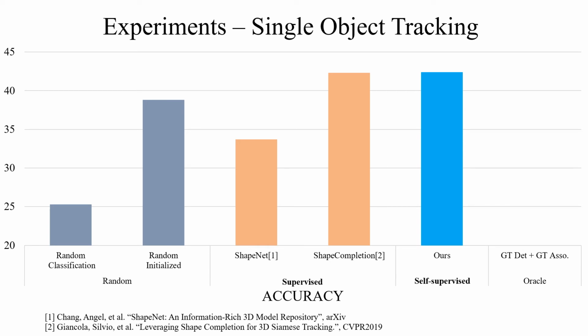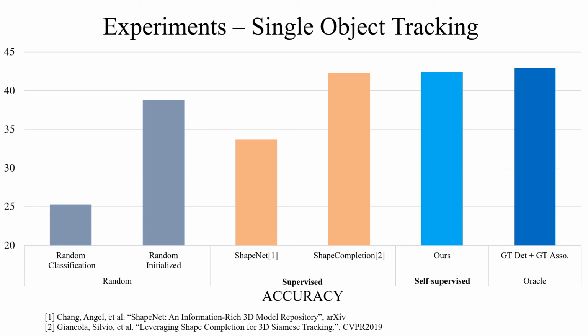To provide an upper bound of our performance, we also compare against full supervision, which is trained with ground truth detections and ground truth associations. This is the ideal case for self-supervised learning and achieves the oracle performance of our method. As shown in the chart, the performance of our proposed method is very close to the oracle. However, because our method can be used to train embeddings on an unlabeled dataset, we could potentially obtain even better performance given a large unlabeled dataset on which to train our method.